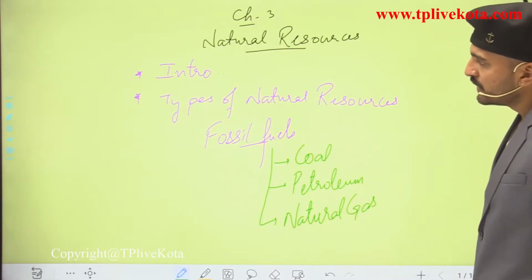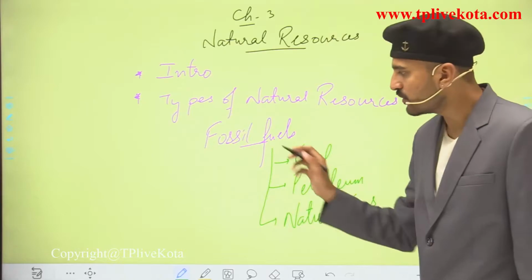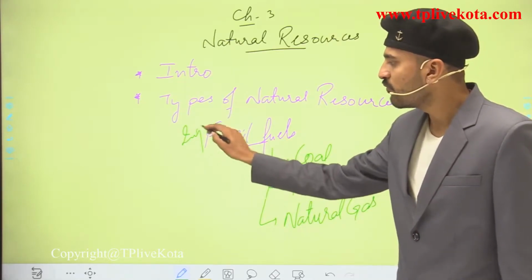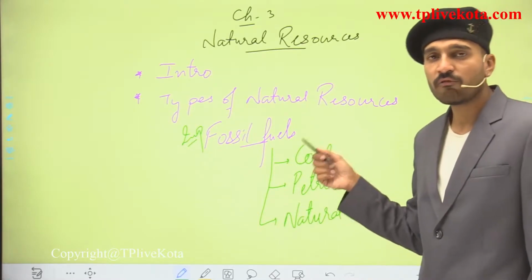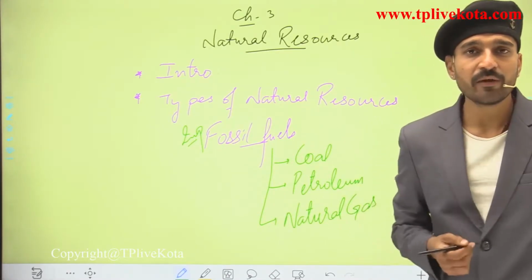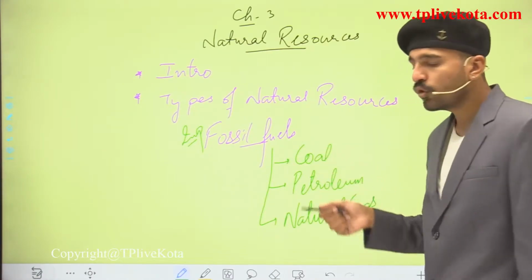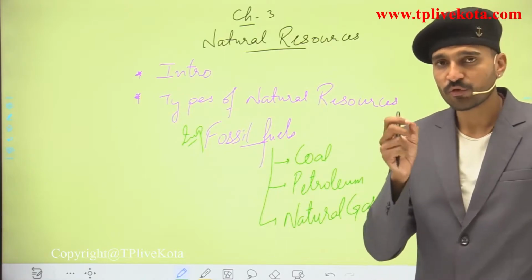Students, this chapter is all about the types of natural resources, in which the most important part is the fossil fuels: coal, petroleum and natural gas, how they are formed, what their compositions are, and how we can obtain them by different methods. In coal we are going to do the destructive distillation of coal, so that process is important.